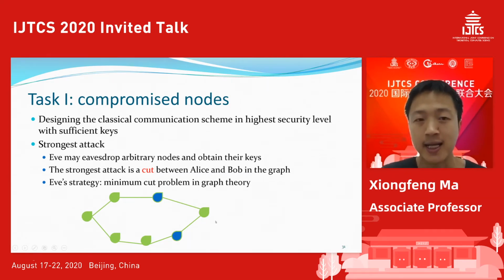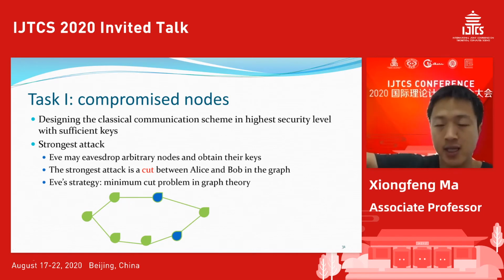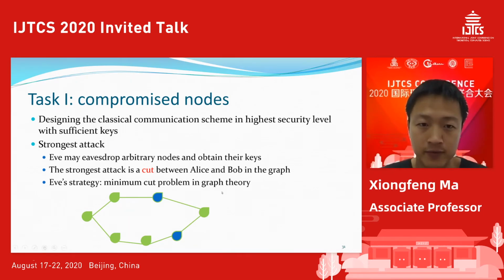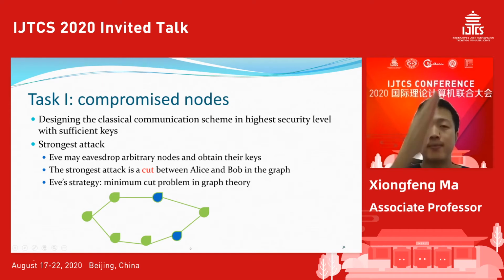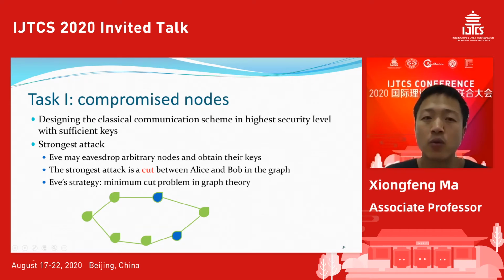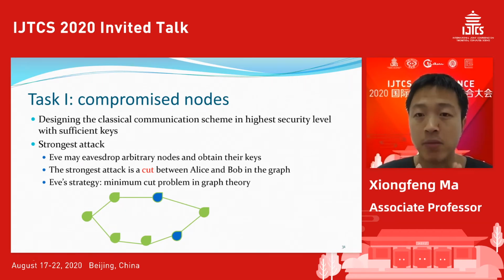Then the strongest attack forms a cut in the graph. When there's a cut in the graph, there's no way for Alice and Bob to do secure communication.